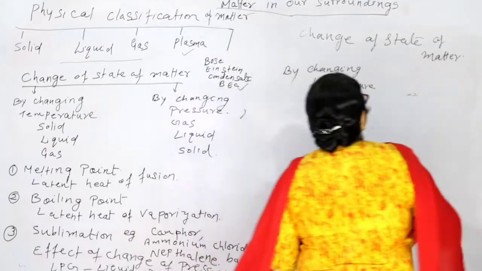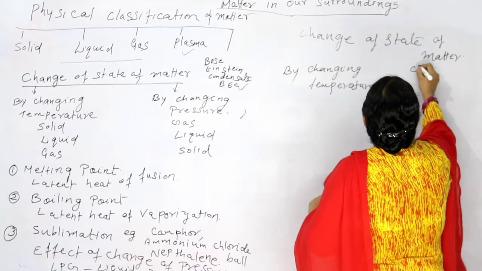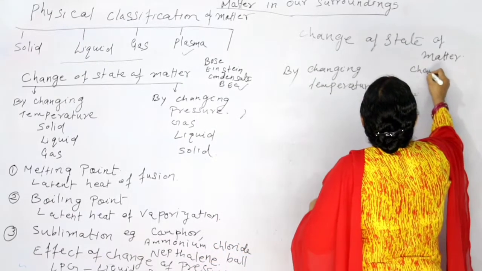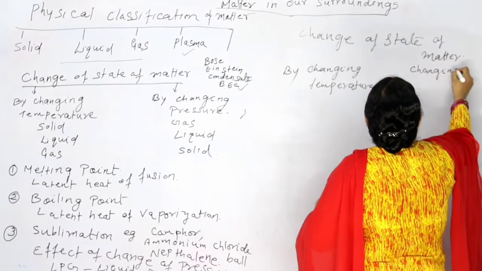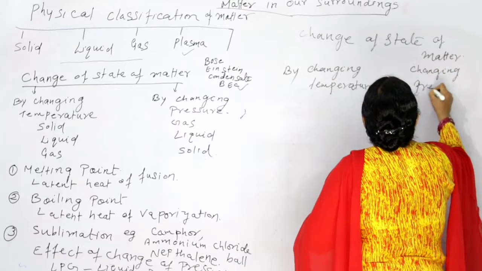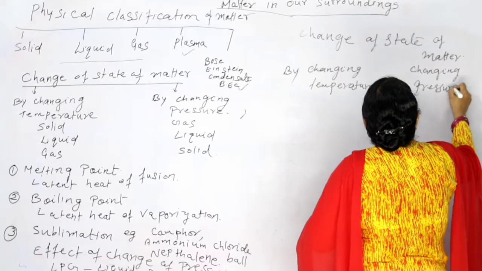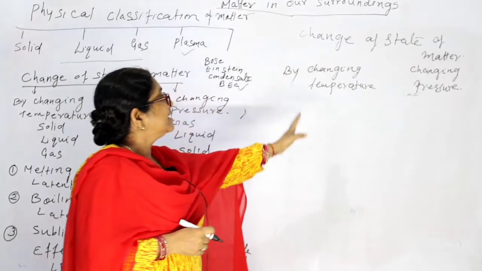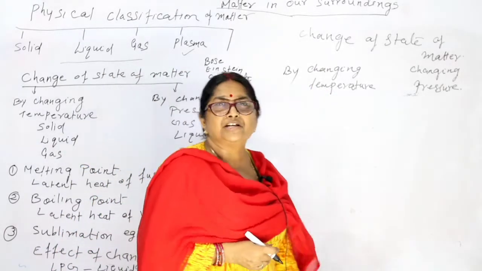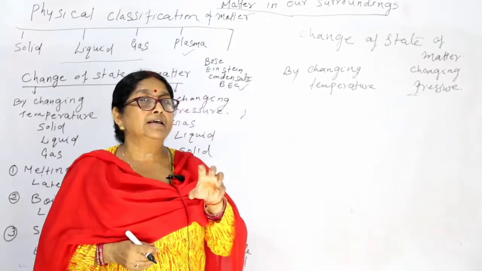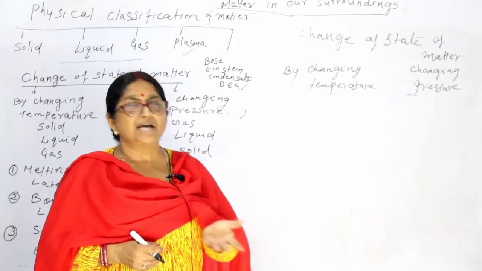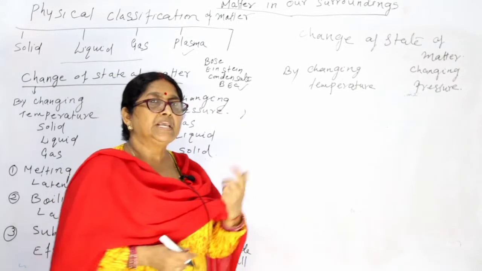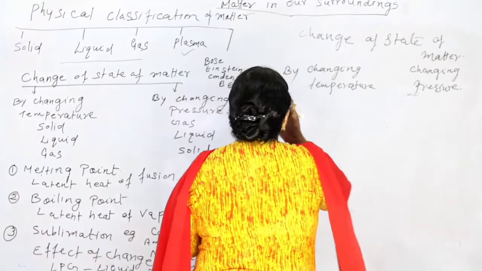Next one is by changing pressure. When we bring in change in temperature and change in pressure, then we can change one state to another state. Is it clear? Now see, what happens in this?